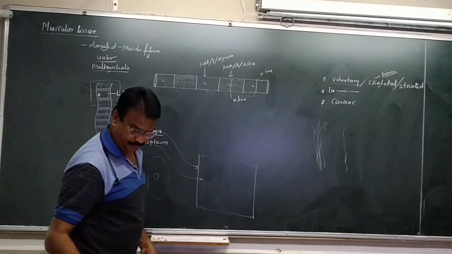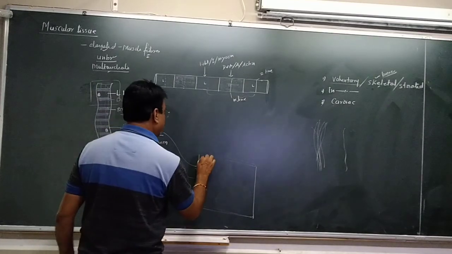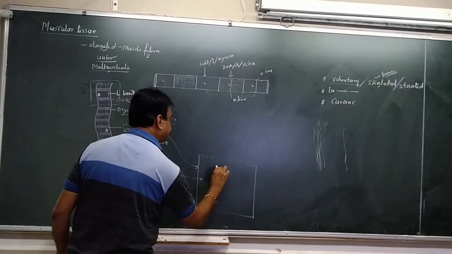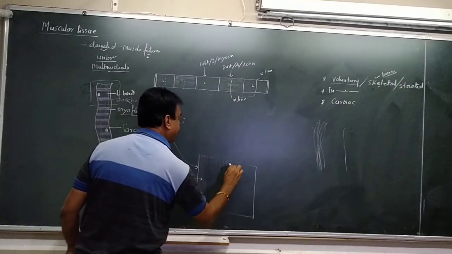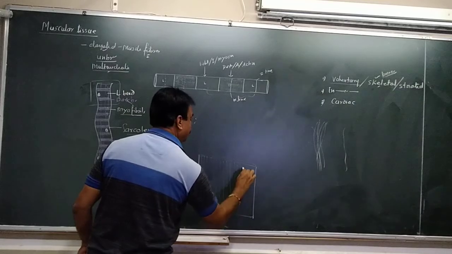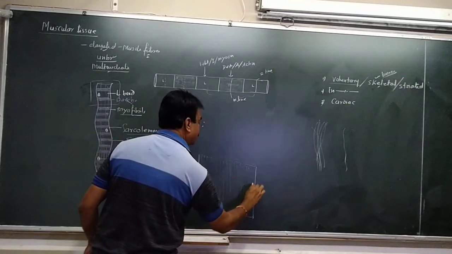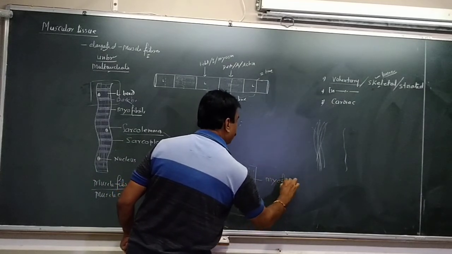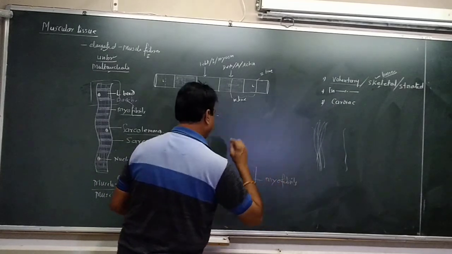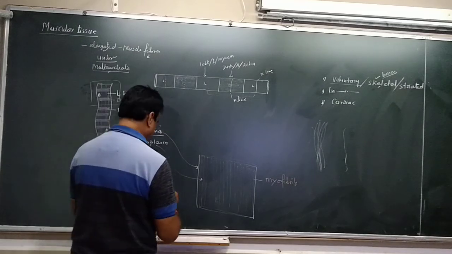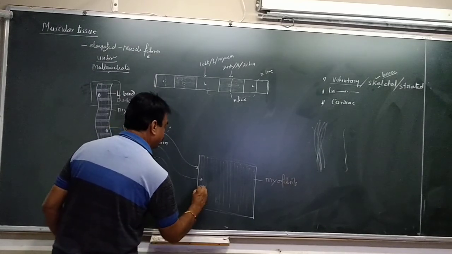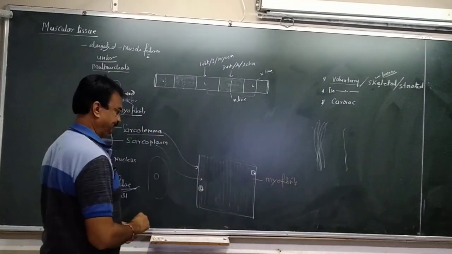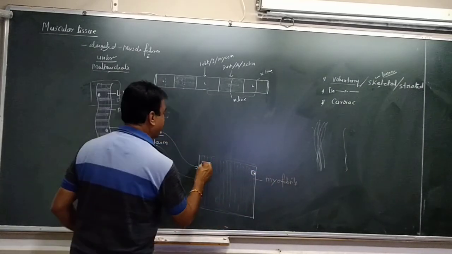And inside this we find myofibrils, fine thread-like structures. Myofibrils make the muscle fiber. And here we find the nucleus towards the periphery, on the sides. And we find the striations are there.